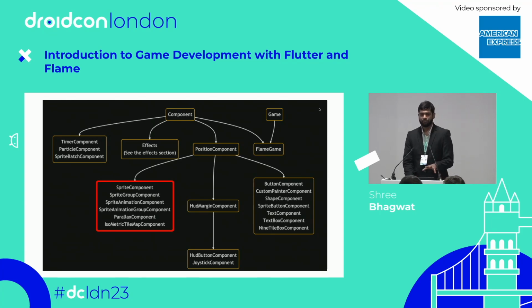Okay. Positioning components are the components which help us to actually position the object or the component on the screen. If you want it in the center, left, right, where you want, it helps us in that way. HUD, H-U-D, okay. It helps us to create overlays, like if you want to have a menu like a main menu or the pause and play button, whatever you want, you can use that component over there. Right. So we will be covering mostly the sprite components because this is where the animation and the character building takes place.